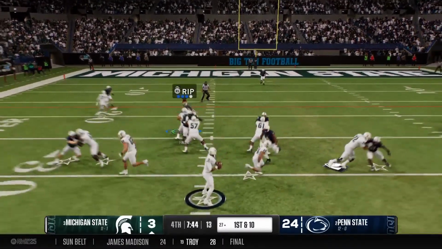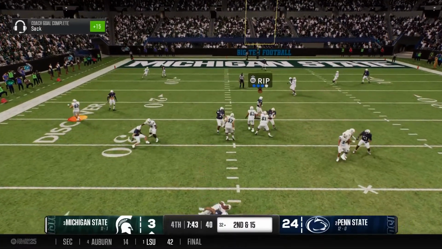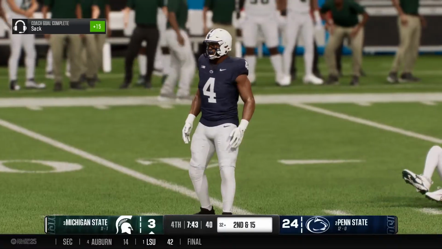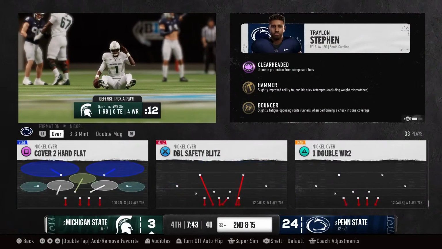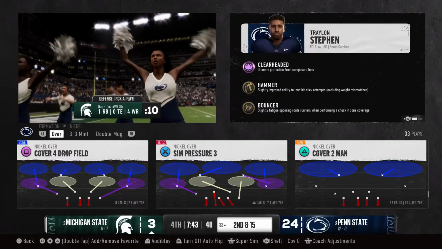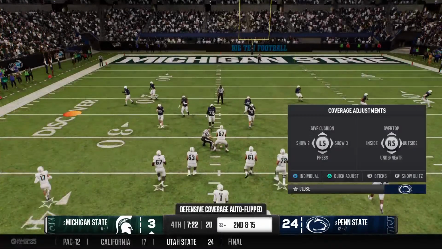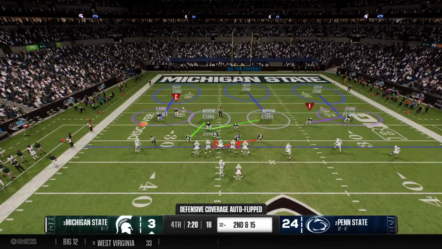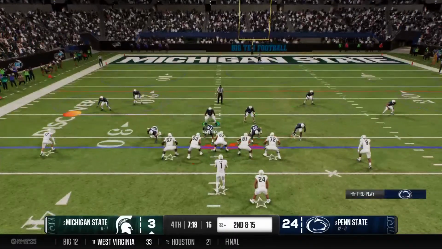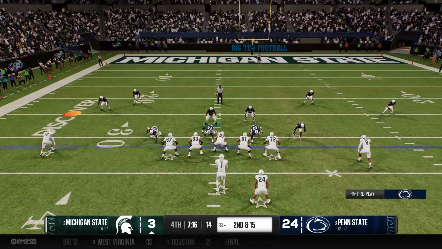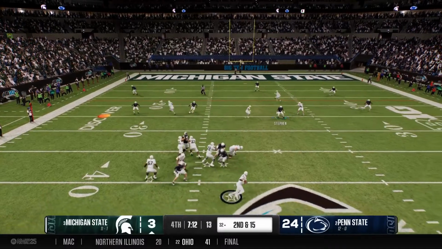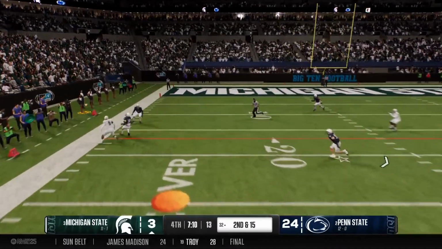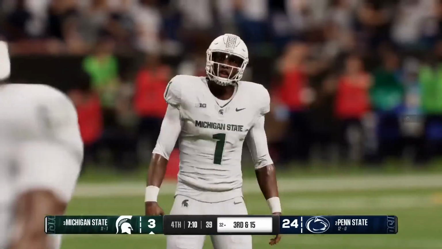Off the play fake, looking to throw. The sophomore able to get home with the sack. Man, how about the job by this defense? I mean, we really expected this offense to be able to come into this game, put up big yards and a lot of points. And here we are in the fourth quarter. Collectively, they don't even have 200 yards total offense, and they just seem to be out of sync. Give all the credit to the defensive coordinator and those defensive players and the way they're putting this pressure on this quarterback and this offense.